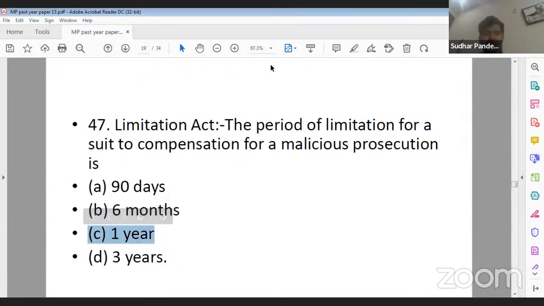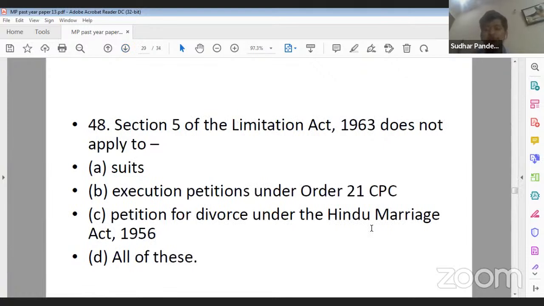Vinny ji, you are correct. Its correct answer will be C, that is 1 year. If you will read Schedule 1, Article 74. Schedule 1, Article 74 is stating the period of limitation for suit in the case of malicious prosecution. The period is of 1 year. Question number 48. Section 5 of Limitation Act 1963 does not apply to. Option A, suit. Option B, execution petition under Order 21 of CPC. Option C, petition for divorce under Hindu Marriage Act 1956.